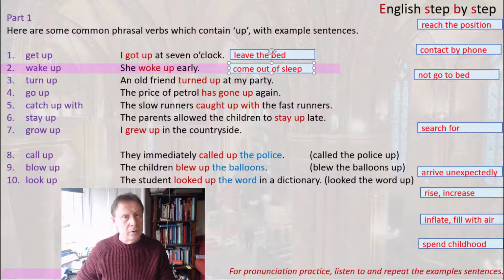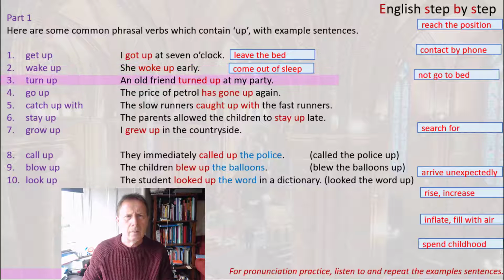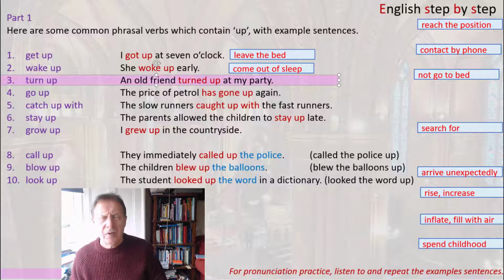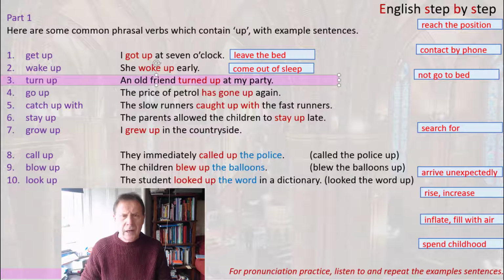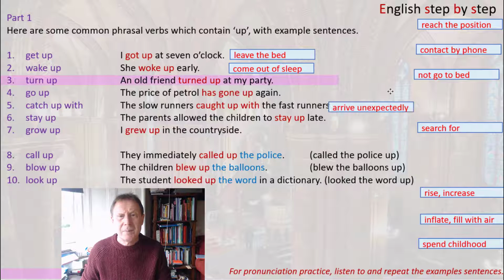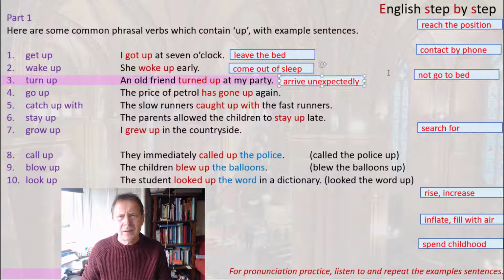Now the next one, turn up, is an example of a phrasal verb which has a meaning which is difficult to guess from the words in the phrasal verb, turn up. So in this case, we really have to look at the context. An old friend turned up at my party. So we can understand that if it's a party, then an old friend arrived at the party. Now, the phrasal verb has more than this meaning. It means to arrive when you don't expect it. So we could use other words like this, to arrive unexpectedly.